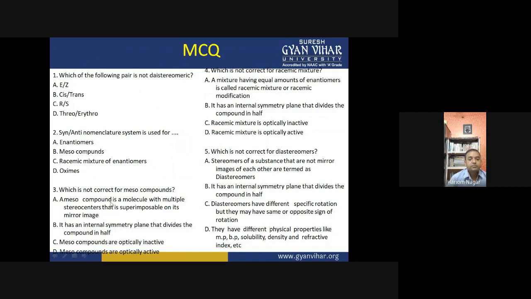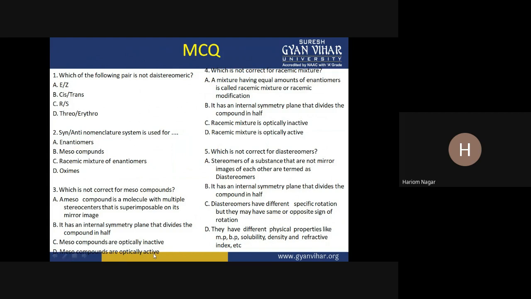The question number three: which is not correct for meso compounds? A meso compound is a molecule with multiple stereocenters that is superimposable on its mirror image. Is this correct? Yes, this is correct. Option C says meso compounds are not optically active. This is not correct because meso compounds have no non-superimposable mirror images.